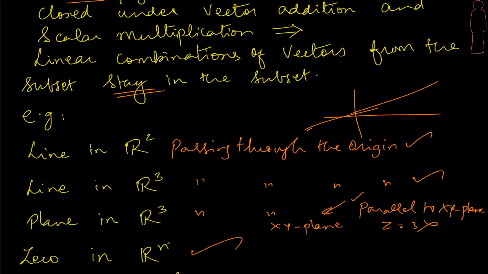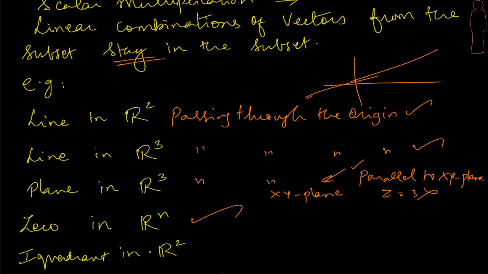Okay, probably the smallest subspace that you could ever have in any Rn. Okay, so let's move ahead. What about the first quadrant in R2? So we're talking about this quadrant. What about the first quadrant in R2? Does that form a subspace?